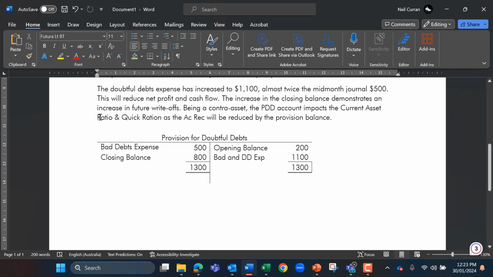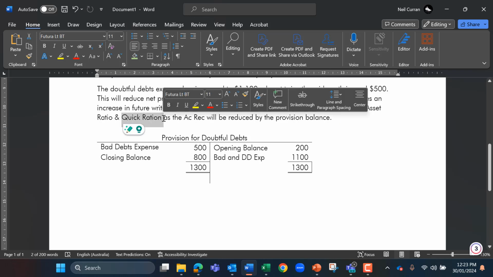So you need to mention which ones are impacted here, and also the quick asset ratio, as the accounts receivable will be reduced by this $800. Okay, so you must answer the question on how it actually reduces liquidity. And liquidity is summarized by calculating the current asset ratio and also the quick asset ratio.